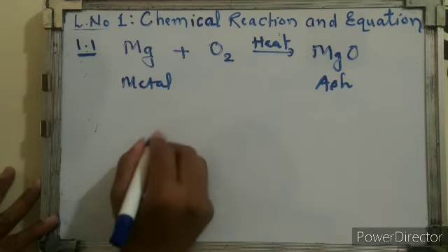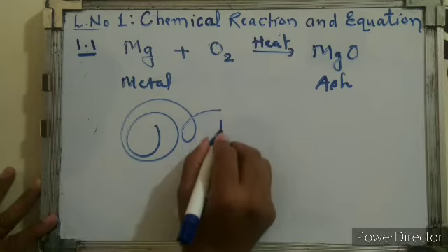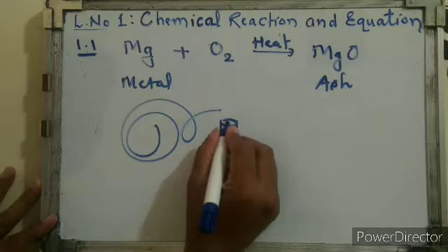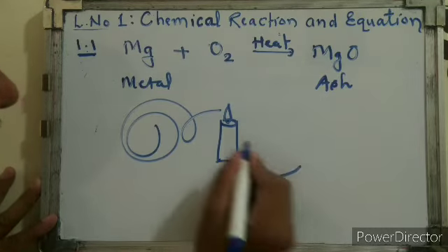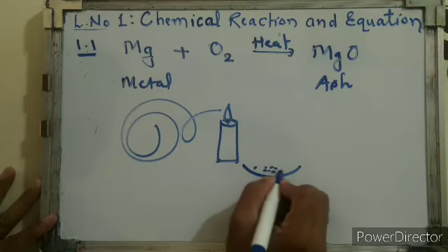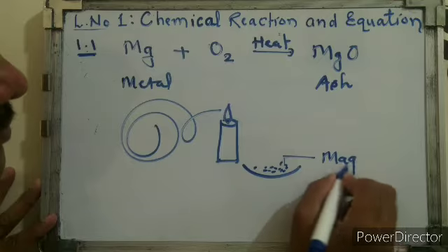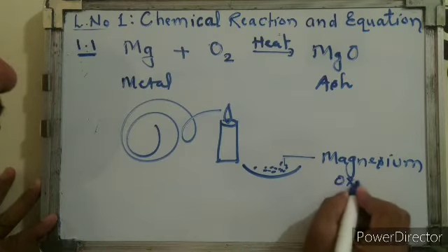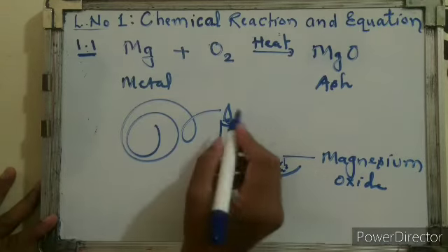When we burn one part of this magnesium ribbon in the presence of a burning candle, it produces ash. If you tilt this, you will get the ash. This ash is nothing but magnesium oxide. This is the white ash form.